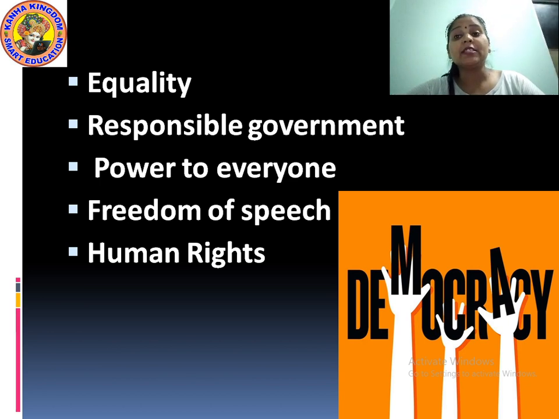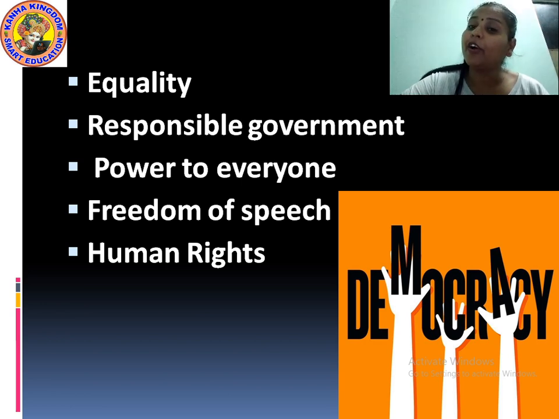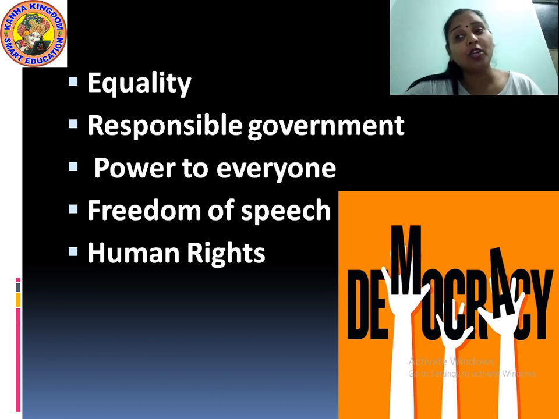For example, I cannot force a small child to do the household work for me. Why so? Because this is against human rights policies. A child is not allowed to do any sort of heavy work. What is the right of a child? The right of the child is to avail good education. So obviously the child will avail good education. That is called human rights.